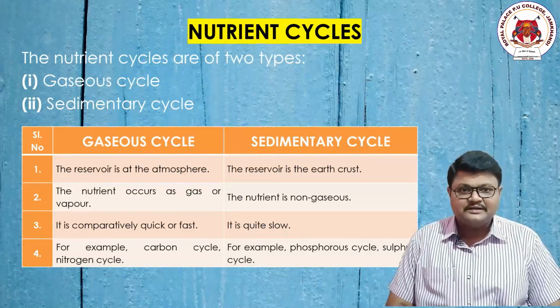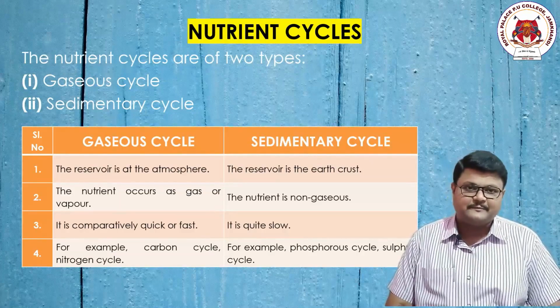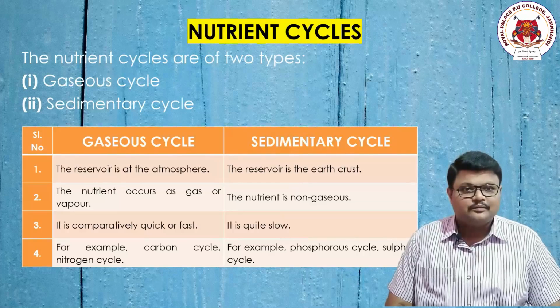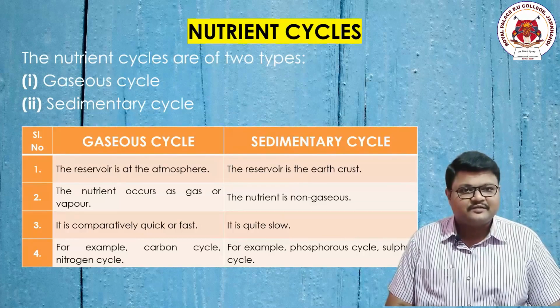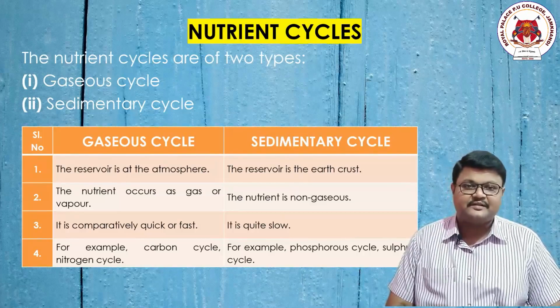So try to understand these concepts with respect to having chemistry in the mind. In some of the metallurgical reactions or metallurgical concepts of chemistry, you might have studied these things. So the first one is gaseous cycle, the reservoir is atmosphere, and sedimentary cycle, the reservoir is the earth's crust or the soil.